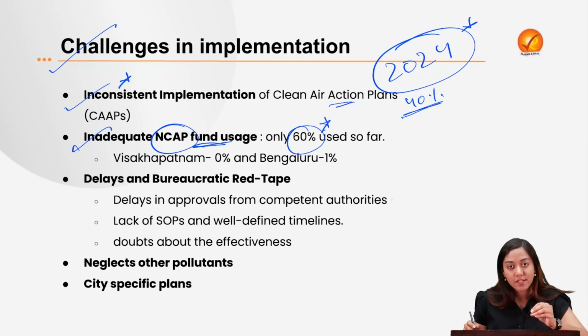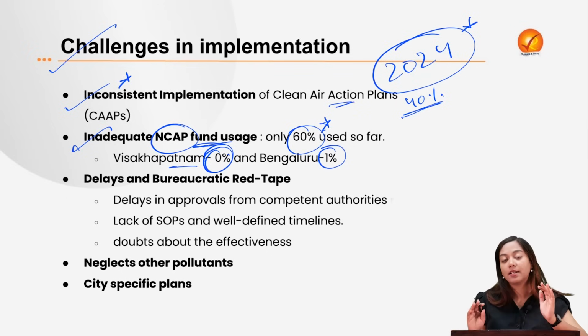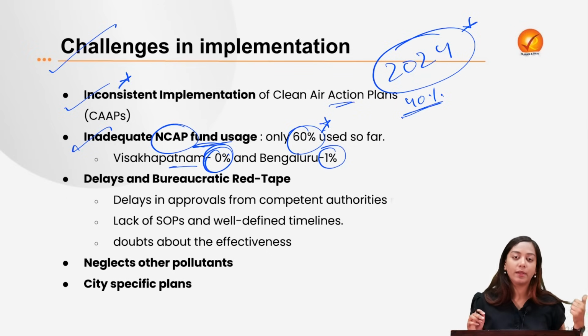If you see the gravity of the situation, Bengaluru has used only 1% and Visakhapatnam only 0%, which means it has not even touched the NCAP fund. If you are not utilizing the fund, how will you carry out the implementation?